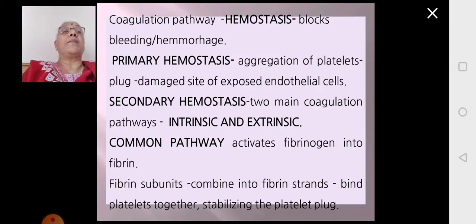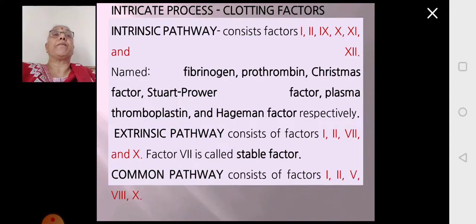Secondary hemostasis is the main coagulation process where the blood clotting will happen. In this, there are three pathways: intrinsic pathway, extrinsic pathway, and common pathway. We will be looking at each one of them in detail in the coming slides. The common pathway is the last one, wherein the fibrinogen is converted to fibrin. Fibrin monomers will become polymers and ultimately result in the formation of a clot. We will look at each one of them now in the coming slides.